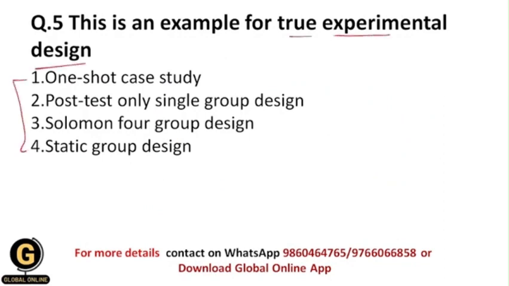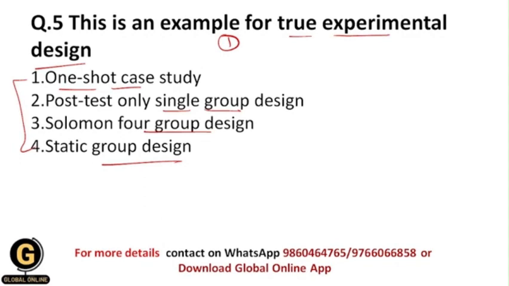Next, this is an example of true experimental design. From these study designs, which is the example of true experimental design: one shot case study, post test only single group design, Solomon 4 group design, or static group design? First of all, let us see what a group design is. In group designs, analysis of data and conclusions drawn from the study occur at the level of the group, not individual participants. So whatever conclusions we get are made from the groups, not from individual persons. This is called a group design.